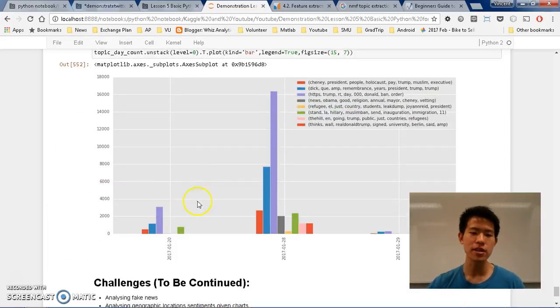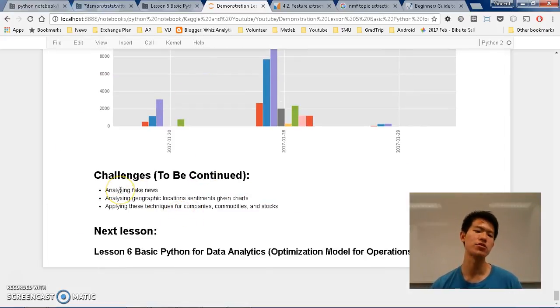So just a bit of conclusions: maybe you can use this to analyze fake news, presidential analysis, and Facebook fake news. You can do geographic locations of sentiments, and you can apply this for companies, commodities, and stocks. So we have learned about Twitter developer tools. We have extracted and streamed tweets, and we have done sentiment analysis and topic extraction so that you don't need to use your eyeballs ever again to find these topics.